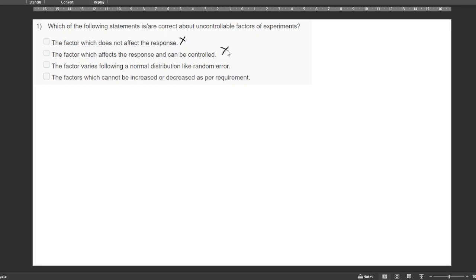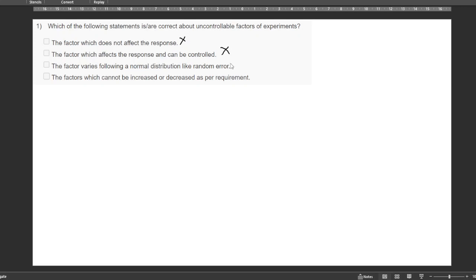This is also not correct. Then, the factor varies with a normal distribution like random error, which means it is a random error. So random error is an uncontrollable factor. For example, if you are picking 10 random samples from a group of 100 samples, generally the population is assumed to be in normal distribution, and whatever sample we are picking is also assumed to be in normal distribution.